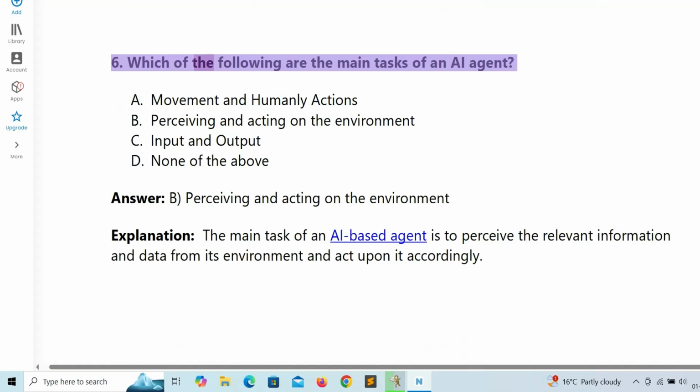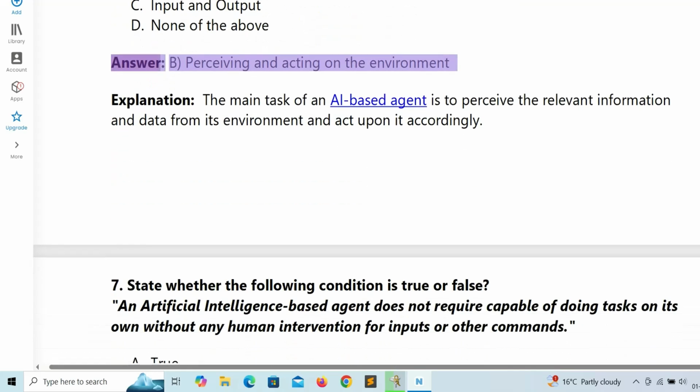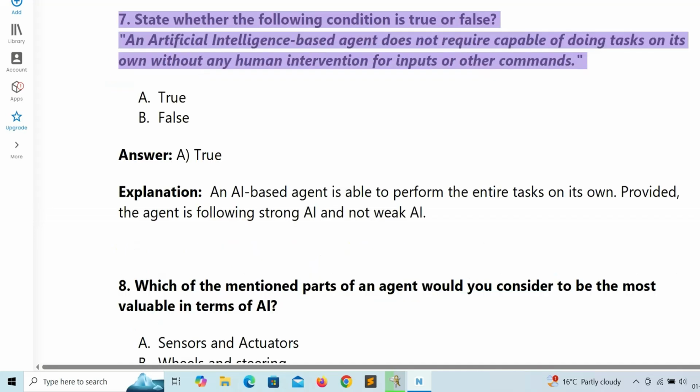6. Which of the following are the main tasks of an AI agent? A. Movement and humanly actions. B. Perceiving and acting on the environment. C. Input and output. D. None of the above. Answer: B. Perceiving and acting on the environment. Explanation: the main task of an AI-based agent is to perceive the relevant information and data from its environment and act upon it accordingly.